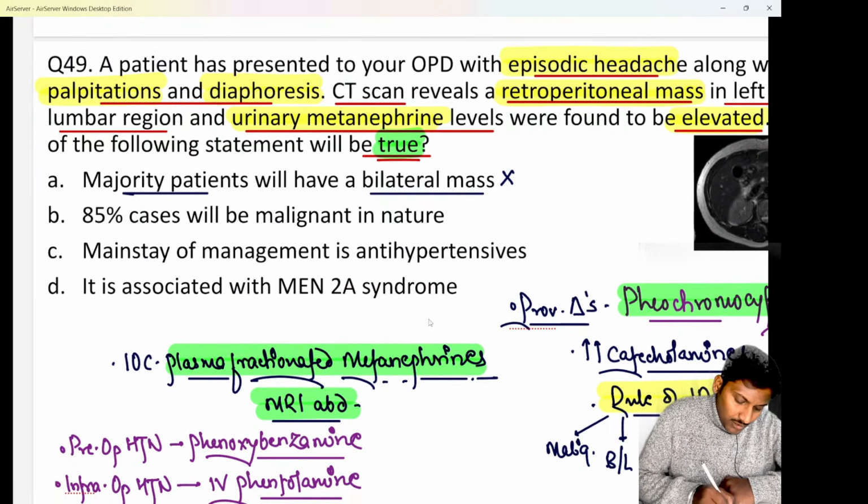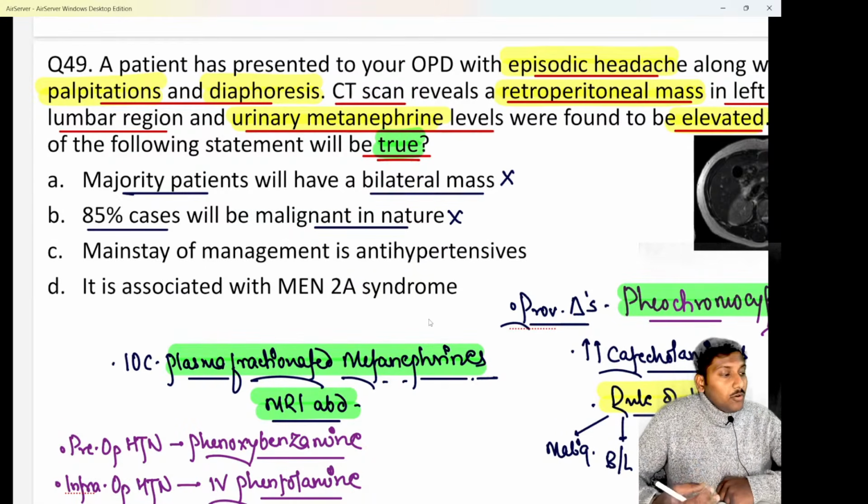Option B says 85% of cases will be malignant in nature. No, it is the opposite. I have told you that only 10% of cases are malignant. Almost 85 to 90% of cases are benign in nature.